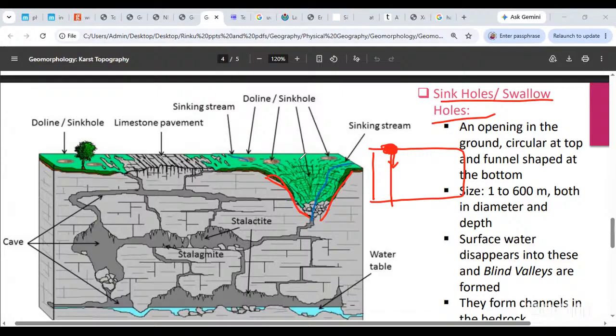This is a very basic structure. There is an opening in the ground. It's circular at the top, and it has a funnel-shaped bottom. It can be anywhere between 1 to 600 meters. It can be small in size, or it can be really large in size.